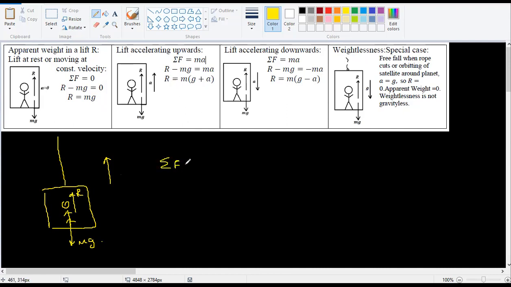So sigma F is equal to ma. Suppose it was going at a constant velocity, constant velocity means acceleration is equal to 0. So sigma F means R minus mg. Why? Because upward minus downward is equal to 0. That means R is equal to mg.